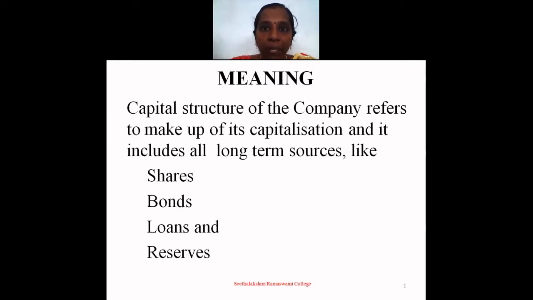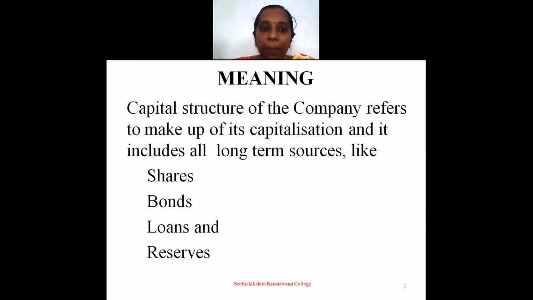Raising more debt will improve the return to shareholders, but it increases the risk also. But raising funds through equity capital will improve the permanent funds, and it decreases the risk. Therefore, the financial manager has to strike a balance of various long-term sources with a view to minimize the overall cost of capital. The next one is meaning of capital structure.